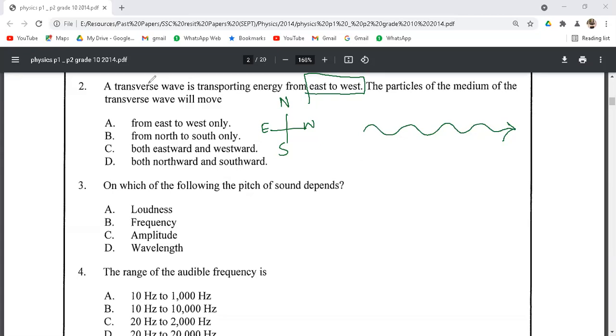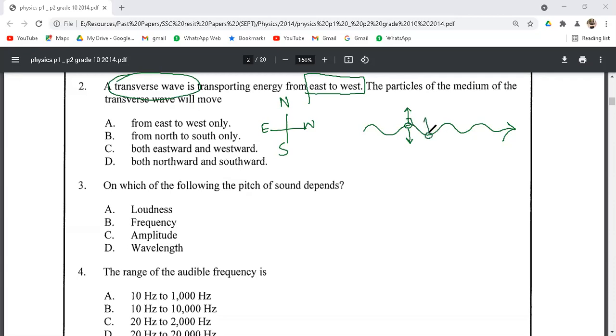So as we know that a transverse wave is a wave in which particles move perpendicular to the direction of the wave. So if the wave is moving in this direction, the particles of the medium through which the transverse wave is passing will be vibrating perpendicular to the direction of the wave.